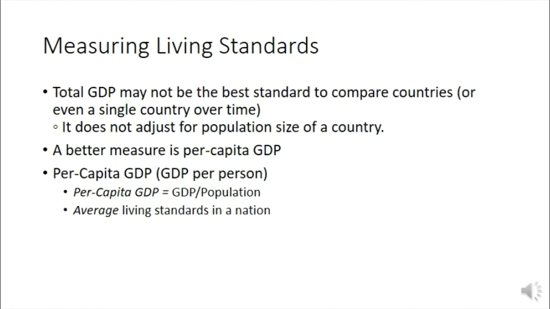Welcome back. We've been talking about GDP, which is the aggregate measure of production or income in a place, usually a country. And we've been talking about how it might be used to measure living standards. But this is not the whole picture, because GDP doesn't control for things like population or price levels. And so a better measure might be per capita, or per person, GDP. I know we haven't learned how to calculate GDP yet, we'll punt on that for a second, but to calculate per capita GDP, we just take the GDP and divide it by the population.